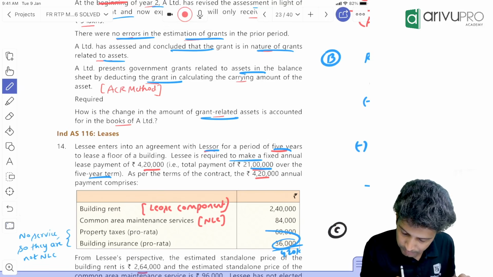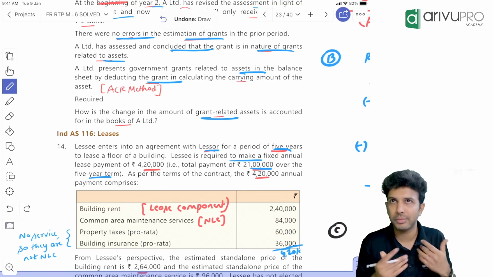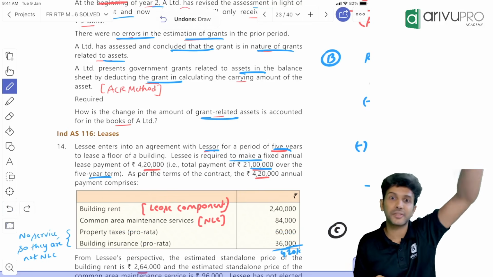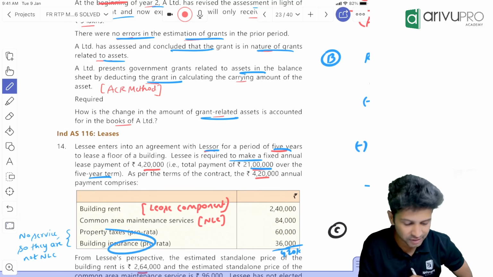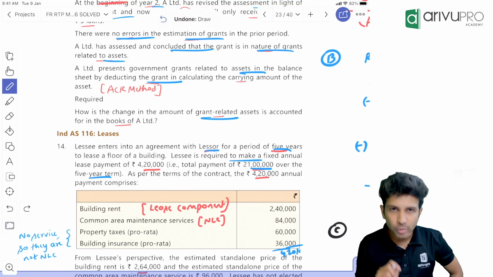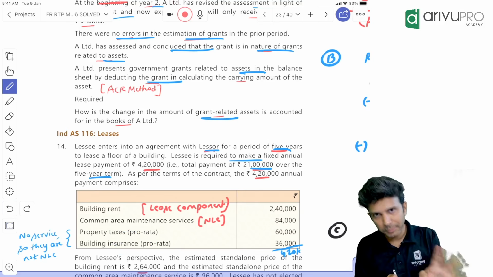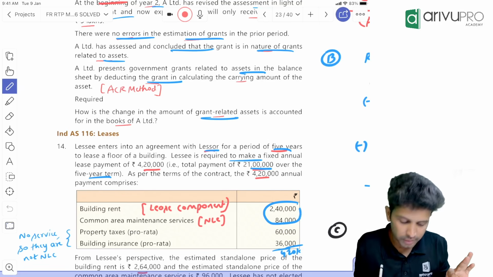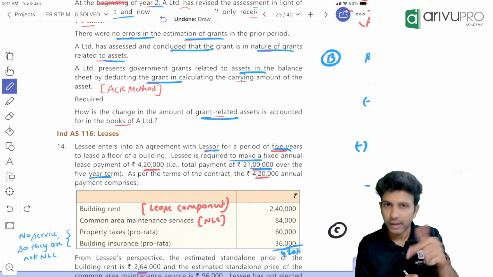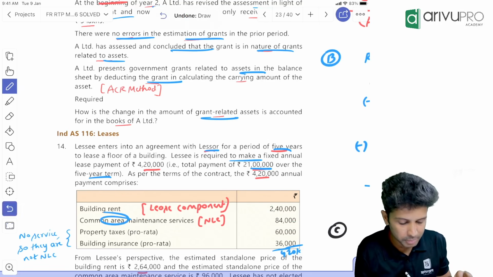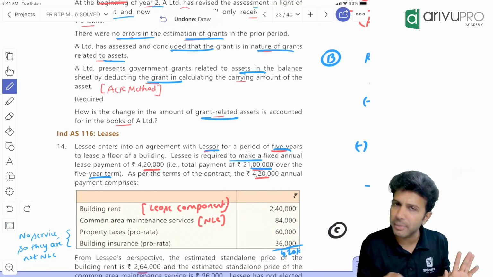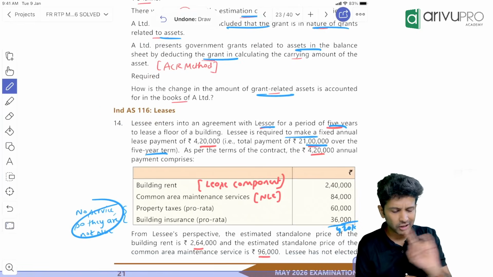And for building insurance, 36,000. Building insurance benefit will be given to the lessor if something happens to the building. So I'm not getting any specific service here. That means in this contract we have lease component and non-lease component. The lease component is building rent, and the non-lease component is common area maintenance. So these two are not NLCs, the others.